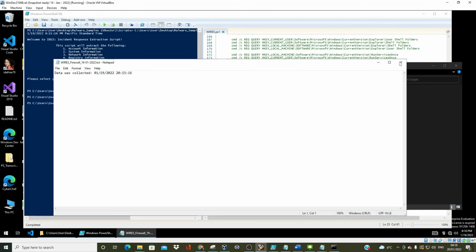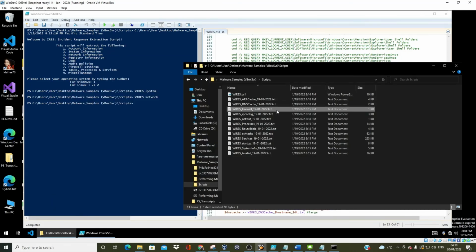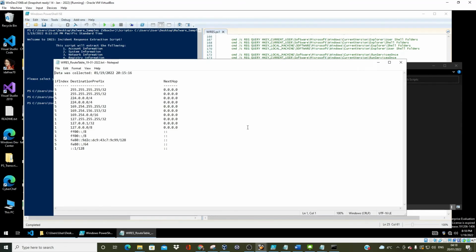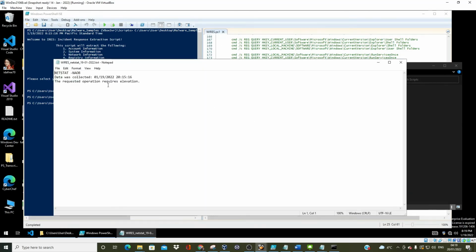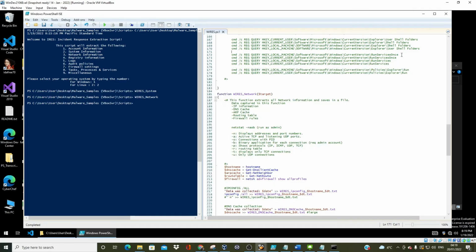I did another with firewall. Again, it's not. Okay, route table. Ah, great. So, "The requested operation requires elevation." So yeah, there you have it.